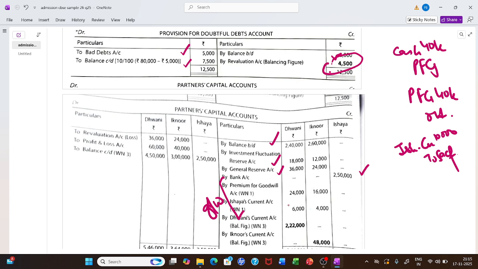Then what is given? Revaluation loss we have transferred. P&L loss we transfer from balance sheet. We need to calculate the new ratio. Capital has to be adjusted according to new person's capital, which is 2,50,000.